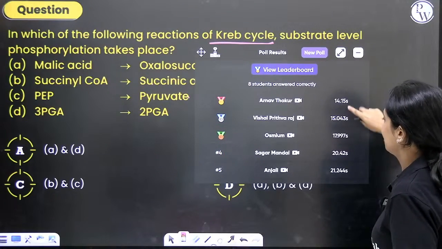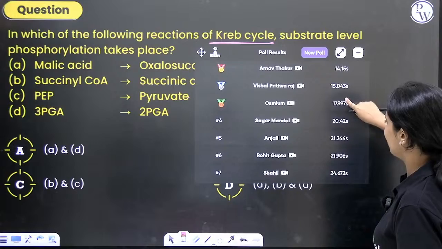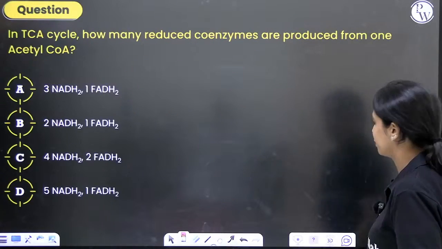Arnav, Vishal, Naga, Sagar, Anjali are on the top 5. Next question.